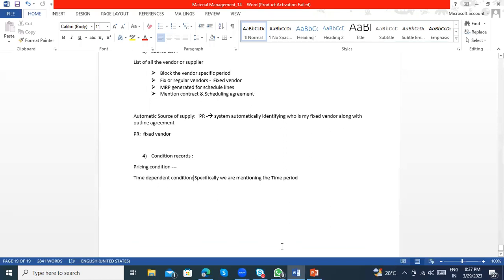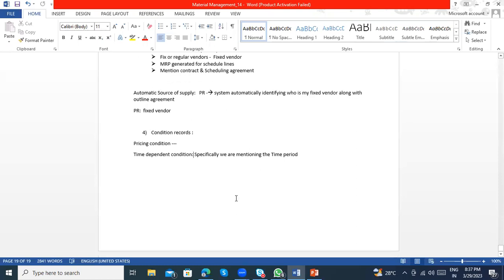Clear? So I don't need to enter it manually. From an interview point of view, if they ask for an example of time dependent and time independent, I can say that PBXX is the time dependent condition and PBXX is the time independent.